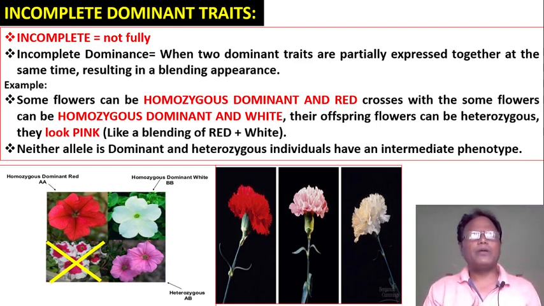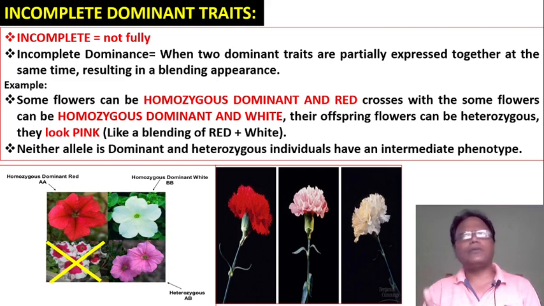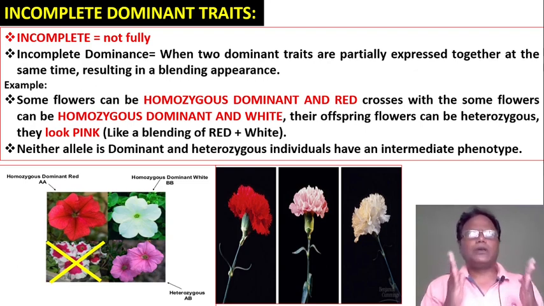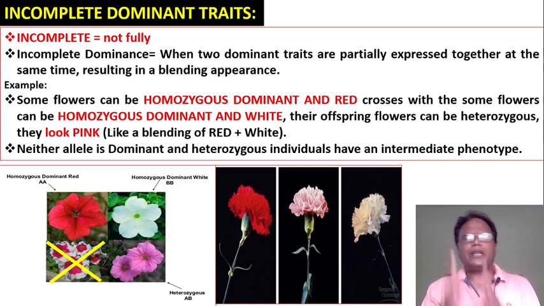For example, flowers can be homozygous dominant and red, crossed with flowers that are homozygous dominant and white. Their offspring flowers will be heterozygous. They look pink, like a blending of red and white. That means the red variety crossed with the white variety, then their offspring will be pink, like a blending of red and white.